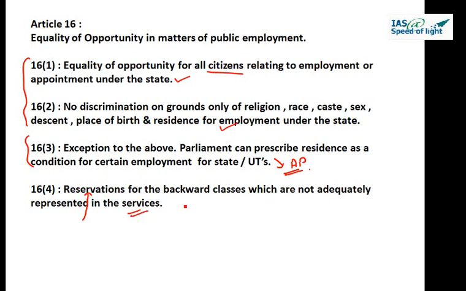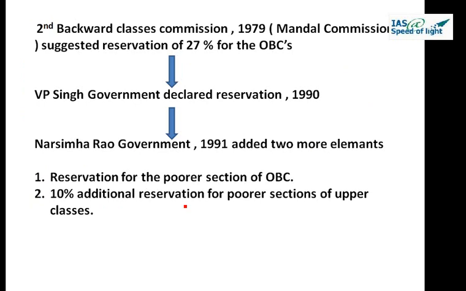Now let us see the history of this particular article. In 1979, a second Backward Classes Commission, also famously known as the Mandal Commission, was framed by the Government of India, and it suggested a reservation of 27% for the OBCs based on their population. They said they should have 27% reservation in government jobs. After 11 years, the VP Singh government declared the reservation in 1990, and Narasimha Rao in 1991 enacted this reservation and added two more elements.